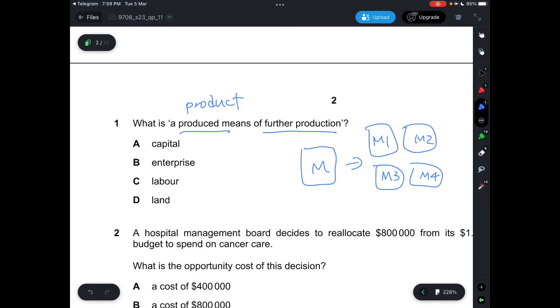Enterprise is basically the entire company itself, and it comprises people. The enterprise uses land, labor, and also capital to produce the goods. Capital itself would only be referring to the machines, right? So the answer would be A.